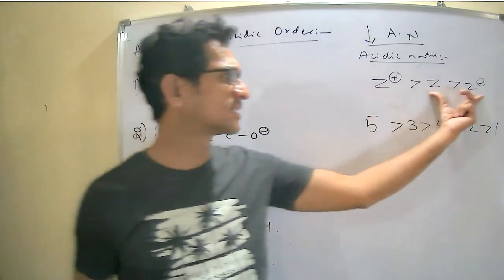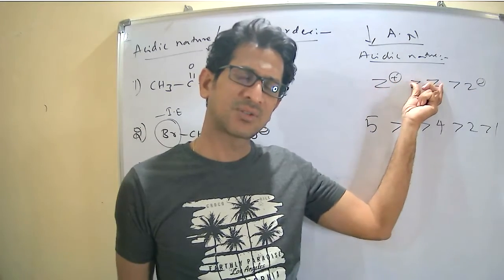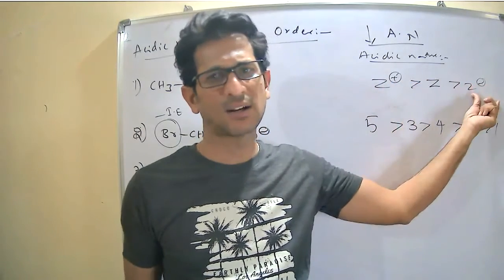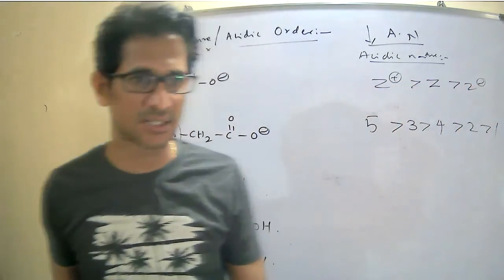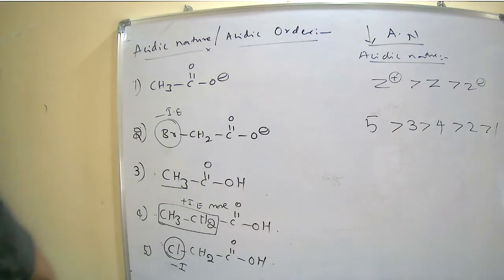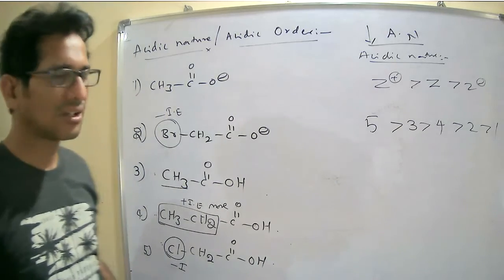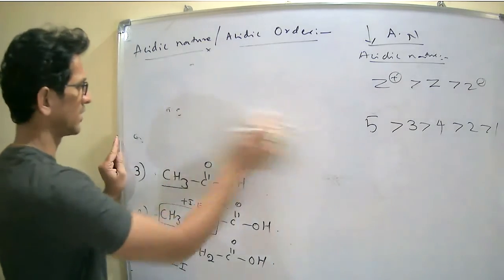So please remember this. The compound with the positive charge is more acidic in nature than the neutral. And finally, the compound with the negative charge is least in acidic nature. Right. And finally, I will wind up with the 5 examples left.